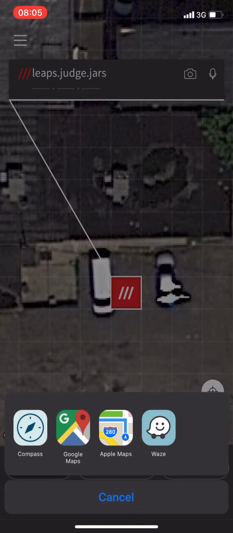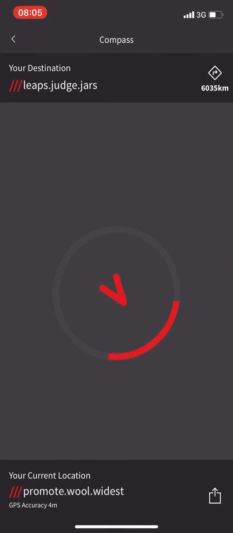Also, you can navigate with the normal apps like Waze, like Apple Maps, like Google Maps, and they have a good feature for the compass. It's a built-in compass inside the app, and if you open this one, it's pretty funny because it will tell you in the top right how much distance there is between those 3 words, which is your destination, and your current location. So between my location and this location, it looks like I have 6,035 kilometers, which is quite far.